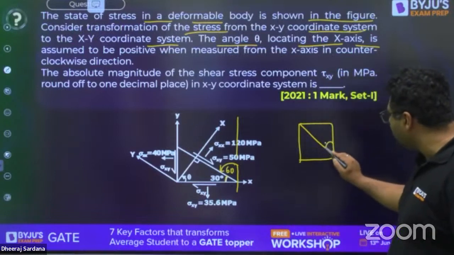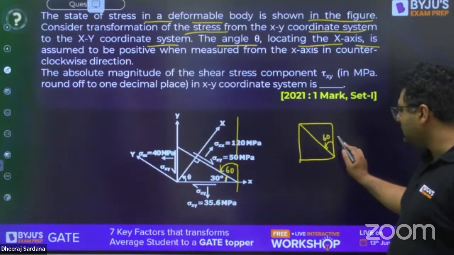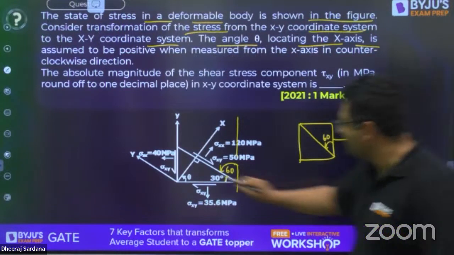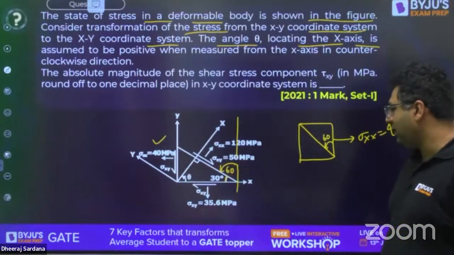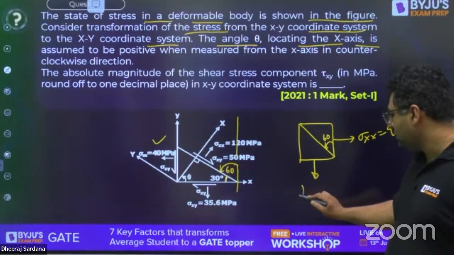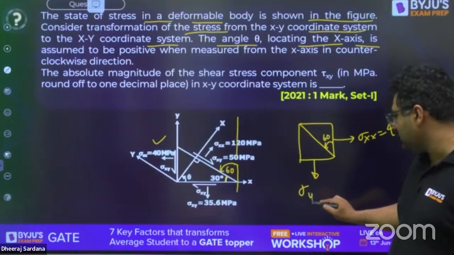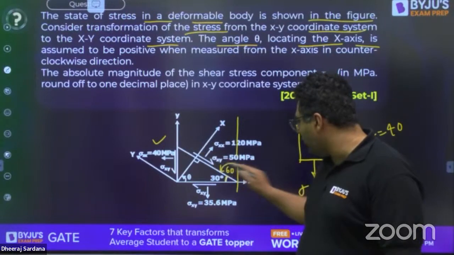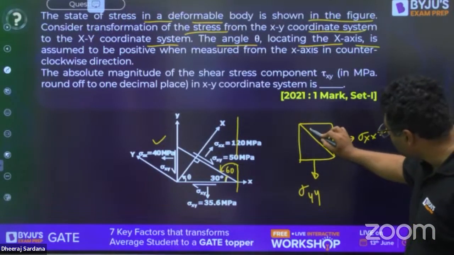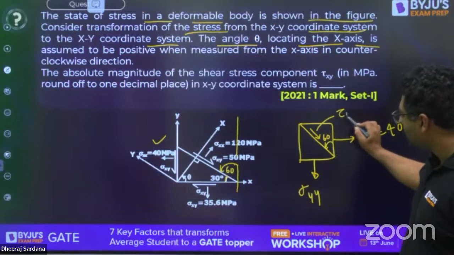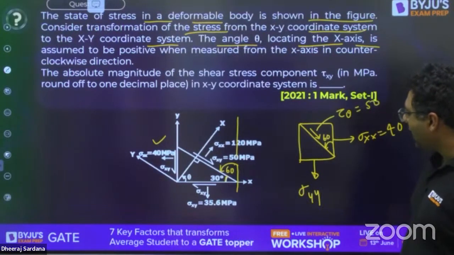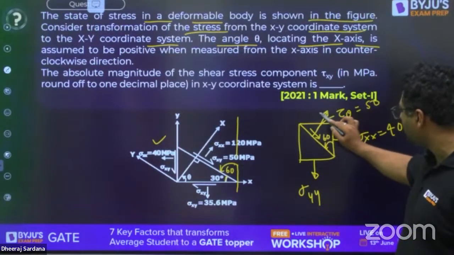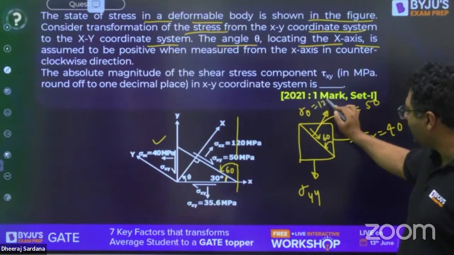So I'm making this angle to be 60 degree. If I say this value is going to be sigma xx, this is given to us as 40. And when we talk about this sigma, this is sigma yy, and they have also given us this. Tau xy 50 is also given, means tau theta on this plane is given as 50. And we are also given the normal stress on this, sigma theta, that is 120.